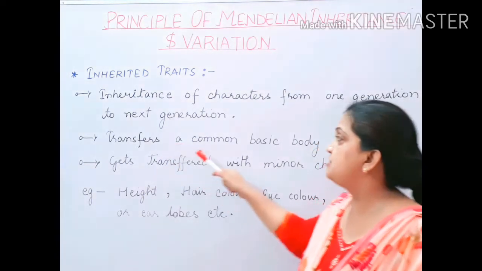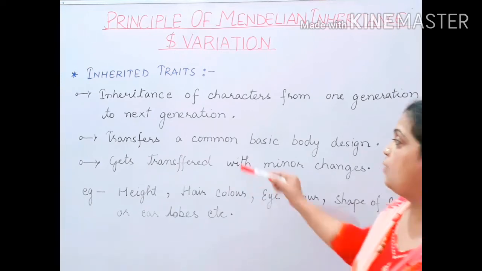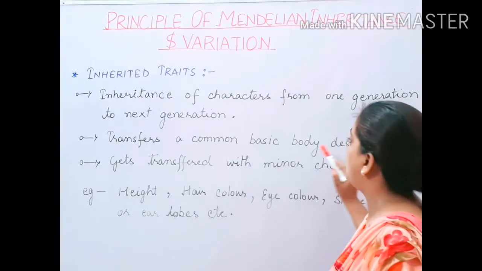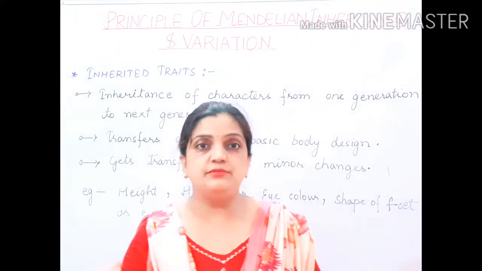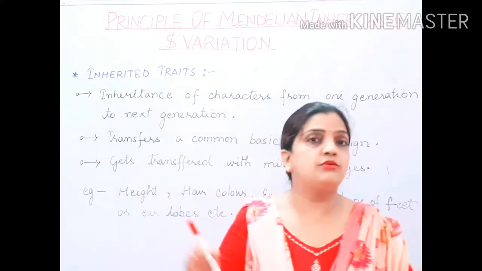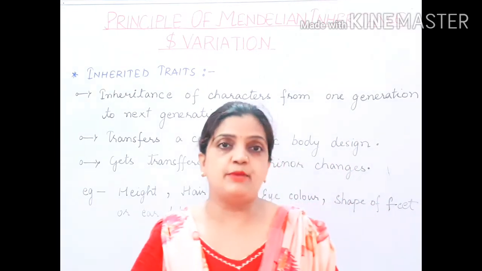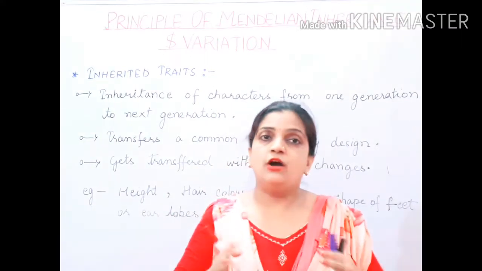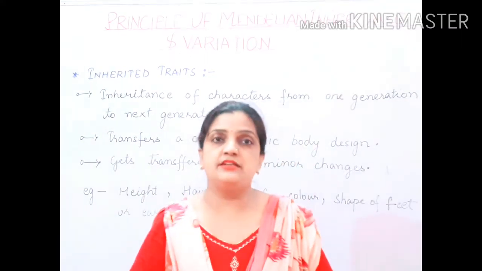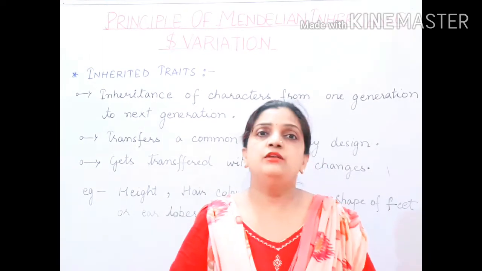Now children, in this type of inherited traits, what is actually being transferred? Actually, the transfer of common basic body design takes place. What do you mean by common basic body design? Common basic body design means that all living organisms have a basic body structure. If I take the example of human beings, all human beings in our surrounding and throughout the world look the same.